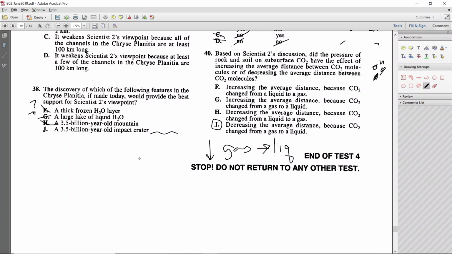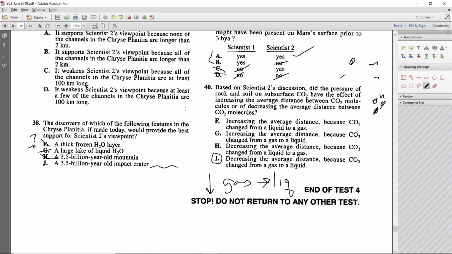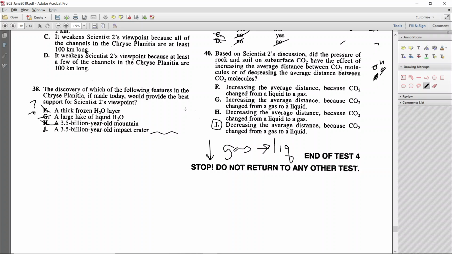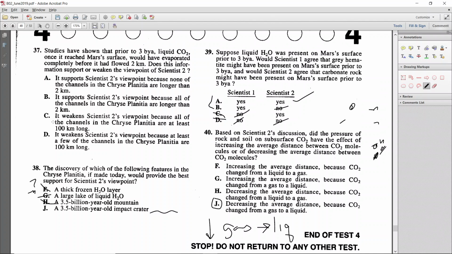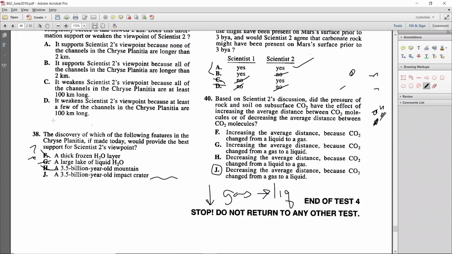And we did have to check to make sure that scientist 2 didn't contradict what I already know about the distance between molecules in liquids and gases, because it's possible that scientist 2 would have contradicted that, but it turns out that scientist 2 didn't. So 38 is J, 39 is A. I better circle these. 38 is J, 39 is A, and 40 is J. J, A, J for those three.